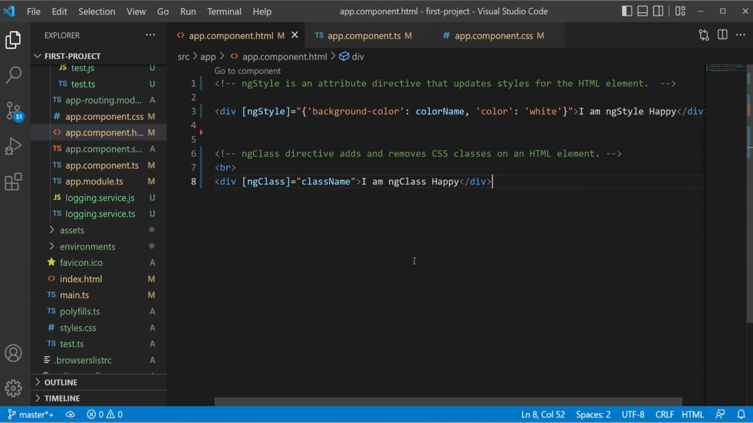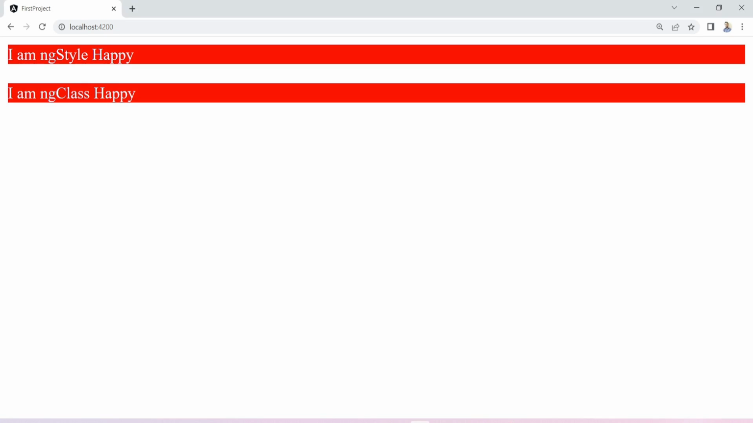And now let me show you the output in the browser. See, the background color is red and the font color is white, which is as per the CSS class red-white-class. So this is the answer to this question.